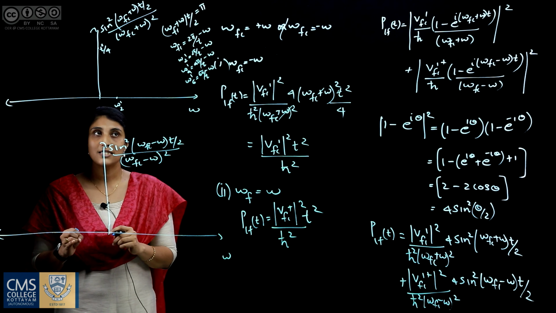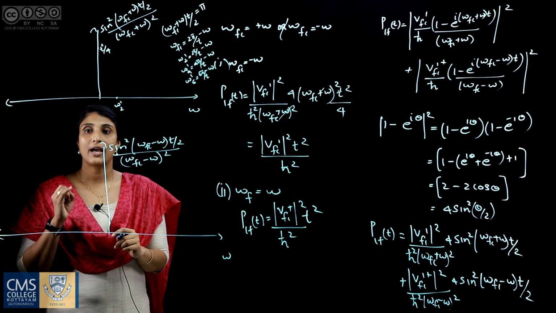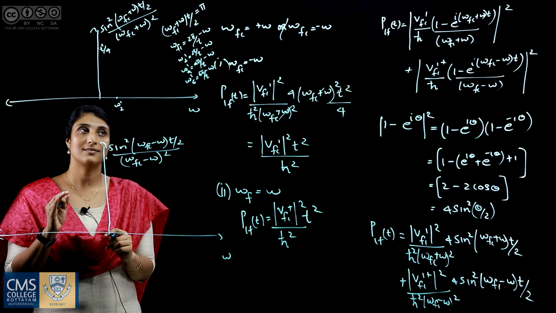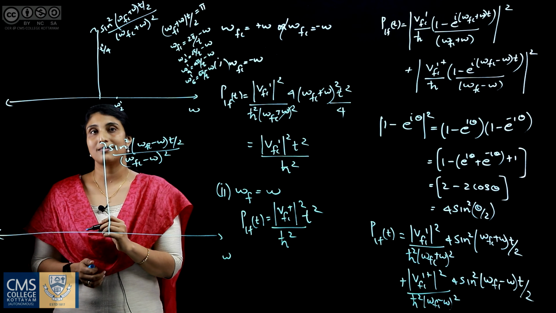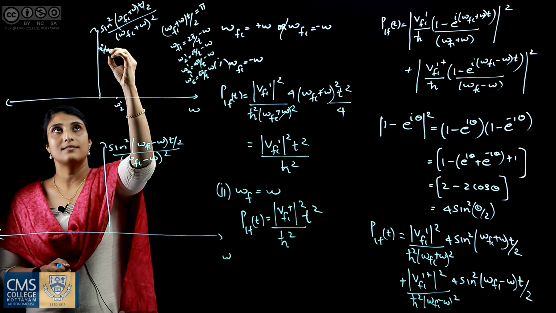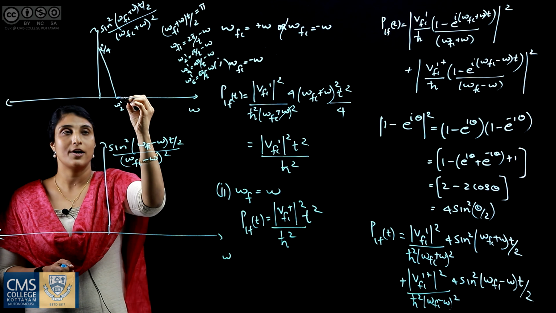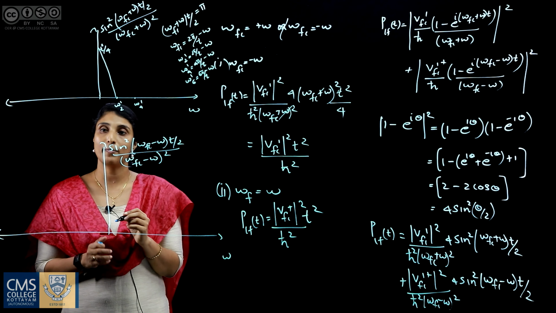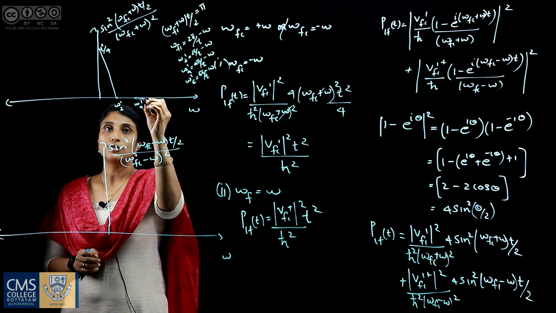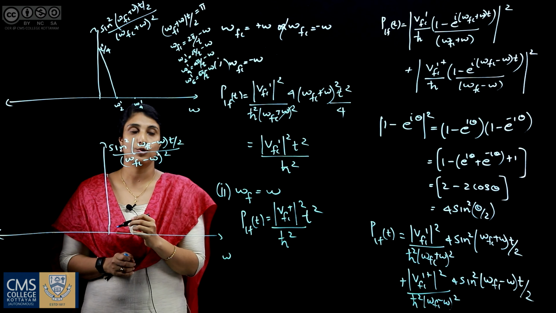That is, at omega 2 prime, omega 4 prime, omega 6 prime, etc., this curve meets the x axis. That is, the amplitude value becomes 0 at omega 2 prime, and next at omega 4 prime it will come to 0. But what will be the amplitude?